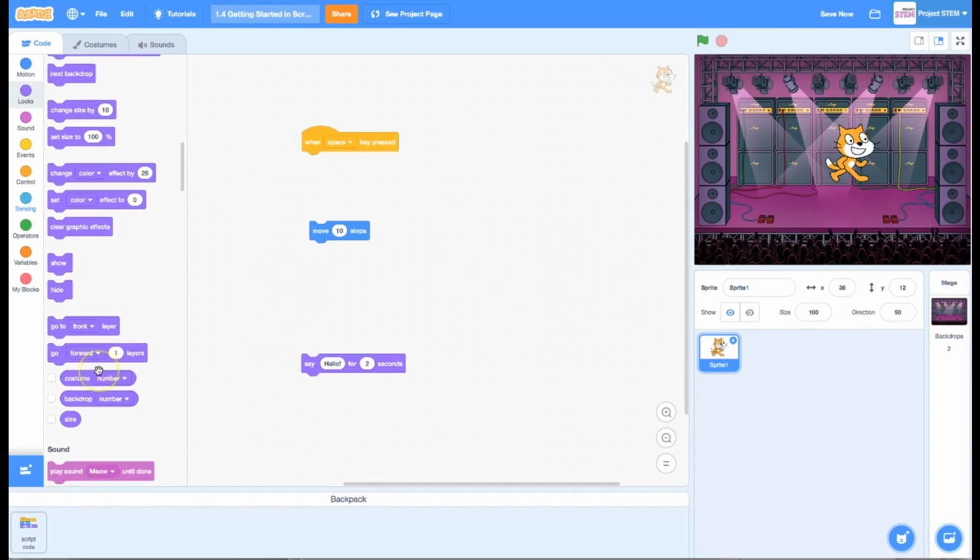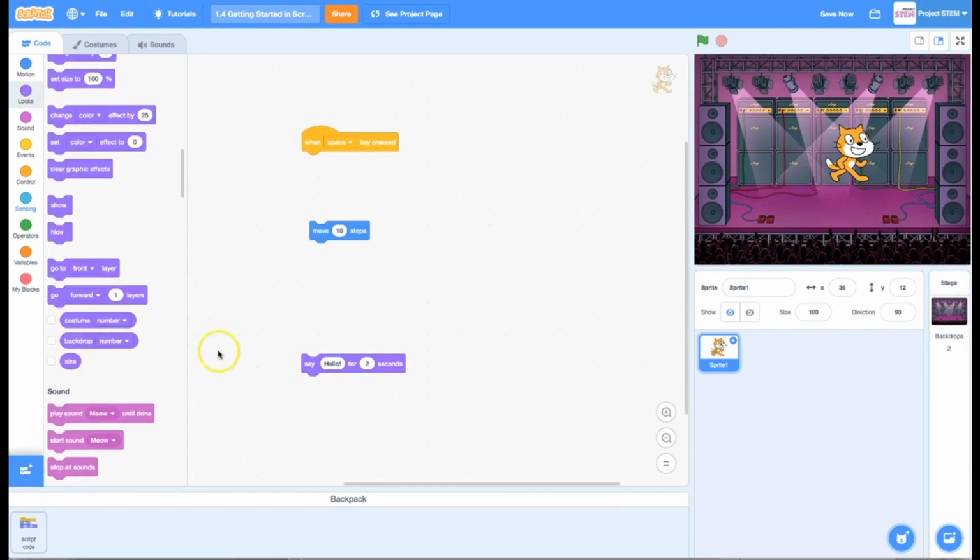So we have a couple of reporter blocks. That's what I was scrolling down to. For example, size. Right here, you can set a default size. If I want my sprite to be smaller, I can change the size to 90, and that will change it by default through the whole program. However, during the program, I can change the size of the sprite also. So it is nice to be able to have these reporter blocks here that let us know what backdrop number, what costume number, and what size our sprite is. So those are good things.